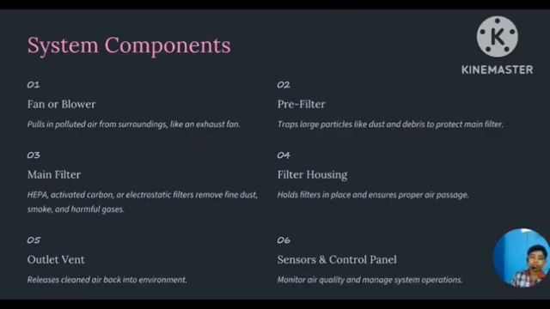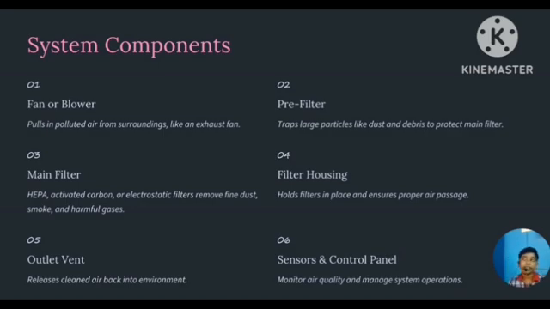System components. We use a fan or a blower, like an exhaust fan, which takes in polluted air. Then we have a pre-filter which filters thin particles of dust before the main filtering. In the main filtering, it filters even the small, minute amount of dust. The filtering house is a chamber in which this process will happen, and the outlet is a pipe or something which releases the purified air.